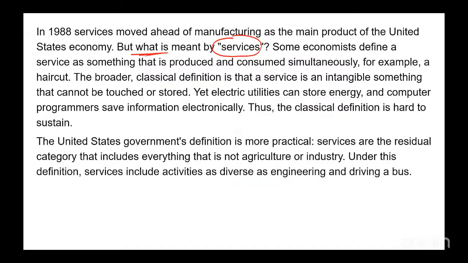The broader classical definition of a service is an intangible something that cannot be touched or stored. But electrical utilities can store energy and computer programmers save information electronically. What these examples are telling us, for example, providing electricity.